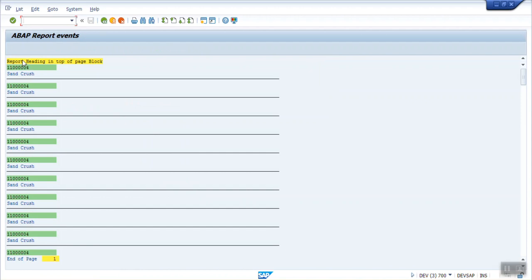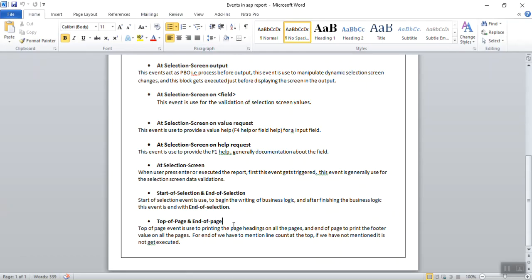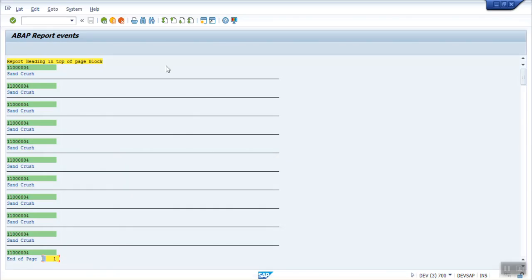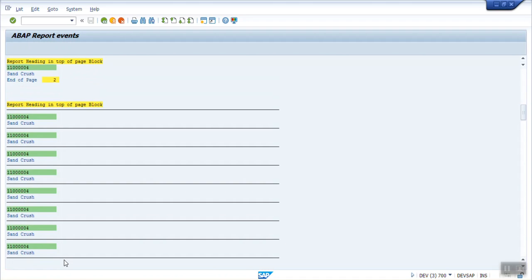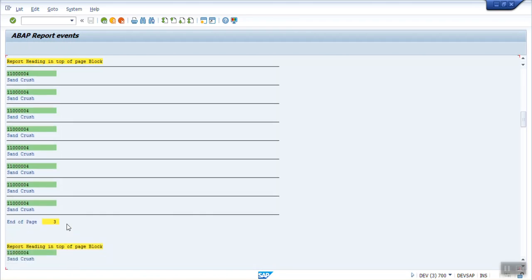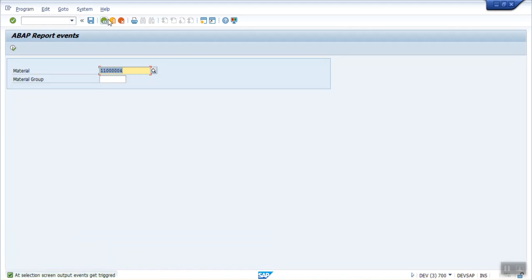So here you can see the report heading in the top of page block, and this is the end of page. I have written this using the events called top of page and end of page. On every page we can see this type of heading, and also at the end of page. So like this we can make use of the top of page and end of page events.